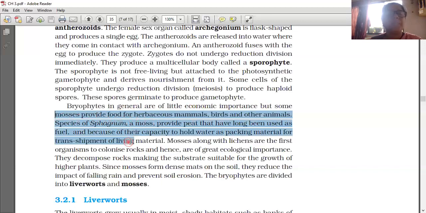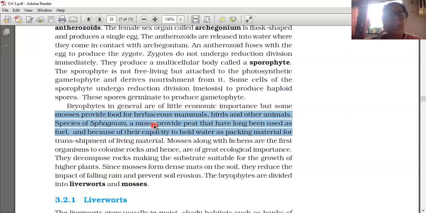Species of sphagnum provide peat that has long been used as a fuel. Sphagnum is a moss only. Which species is giving this? Sphagnum. The name of the species is important.